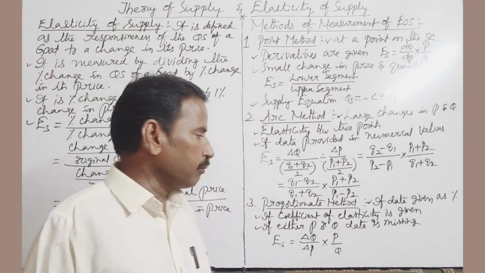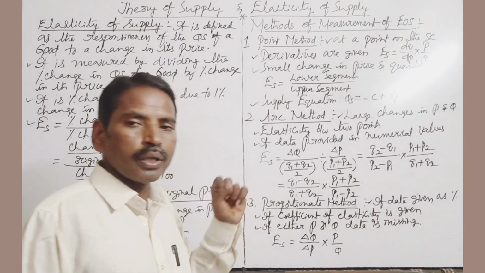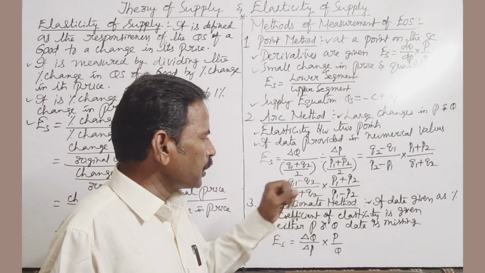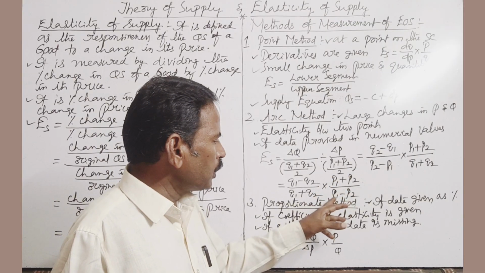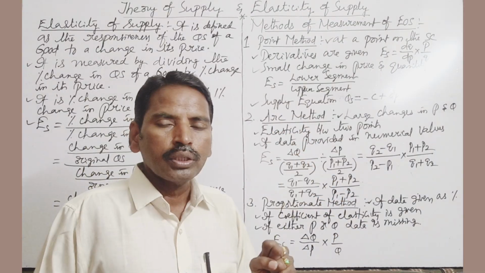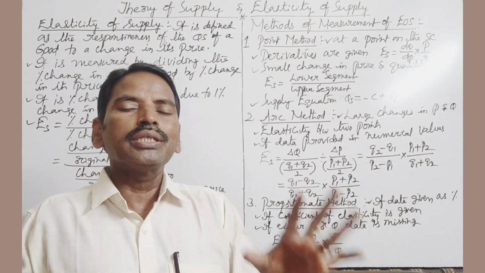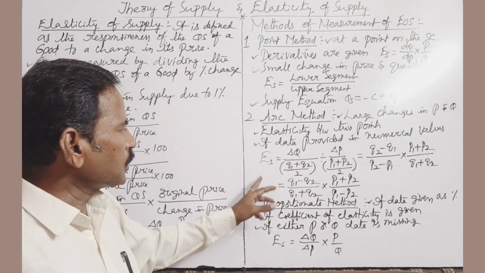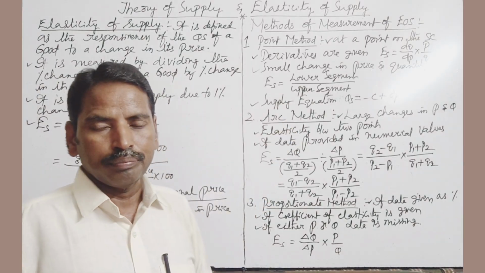The second formula: elasticity of supply is equal to Q1 minus Q2 by Q1 plus Q2 into P1 plus P2 by P1 minus P2. With the help of these formulas, price elasticity of supply is calculated. This is the second method, arc method.